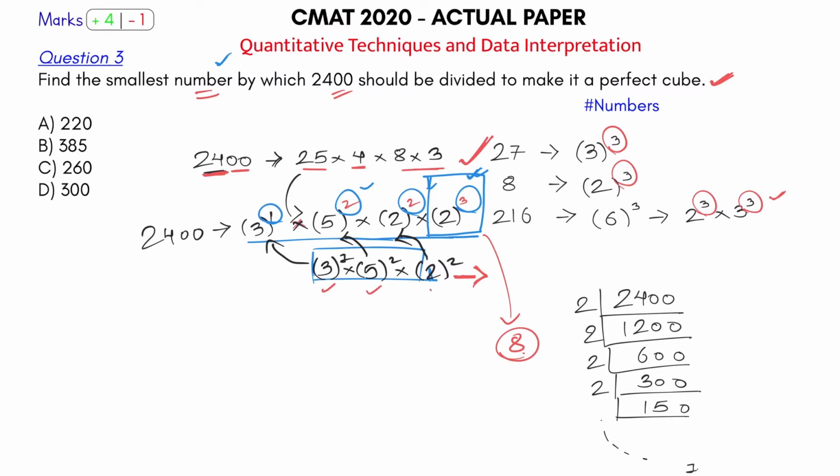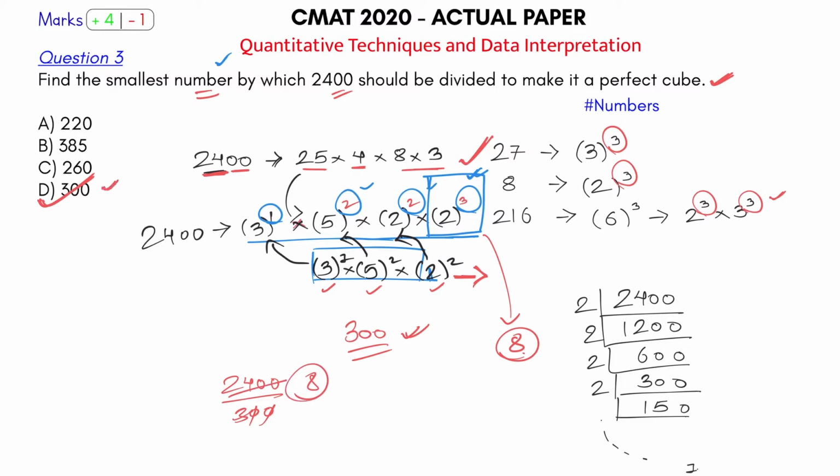Now which is this number? Let's just check it. 5 square, 25 into 4 into 3, 300. Correct. That's your answer. So 300 is your answer. And that's quite logical as well. 2400 divided by 300, only then will you get an 8, and that is the smallest number.